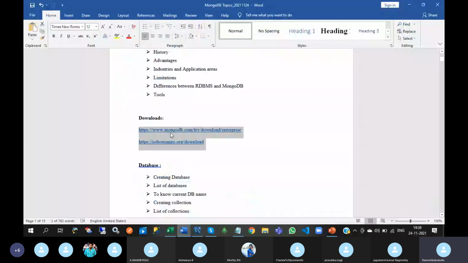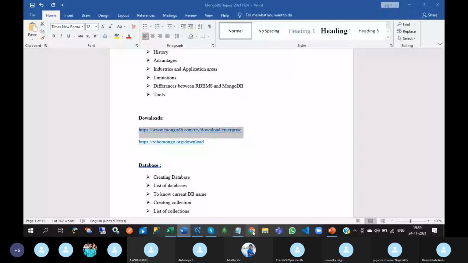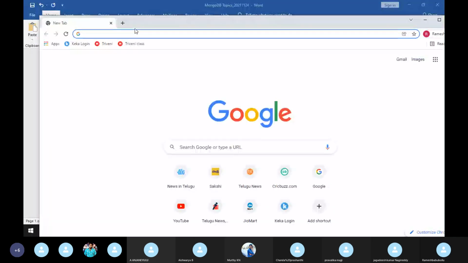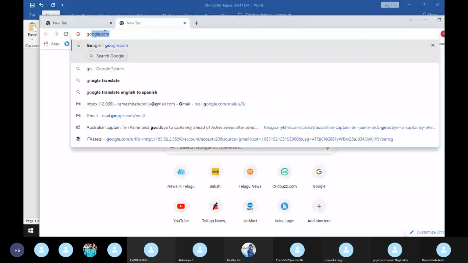And these are the downloading sites. Yeah, you can download from here.